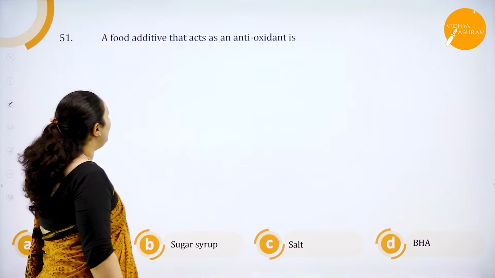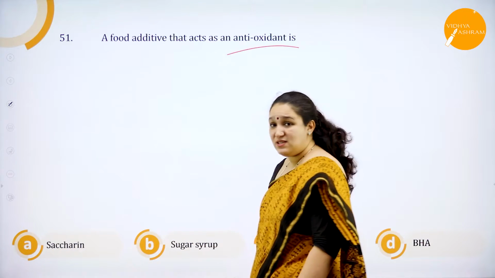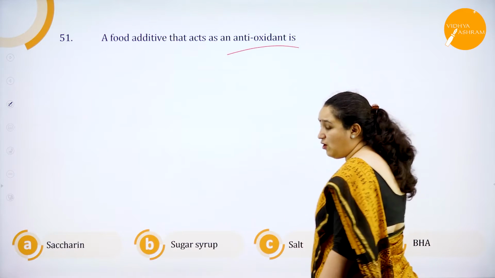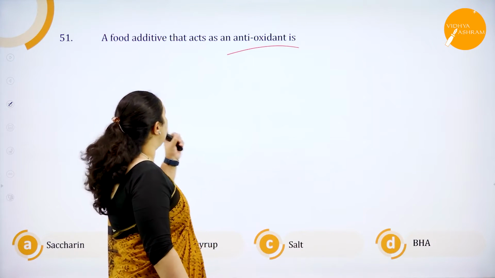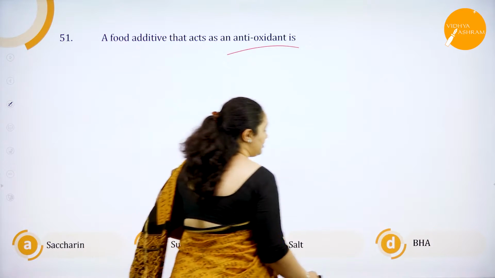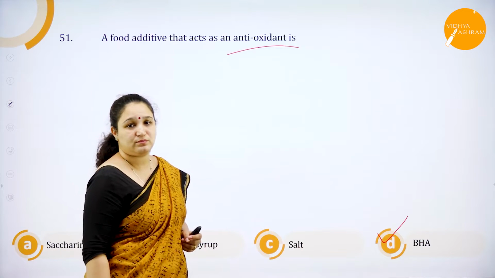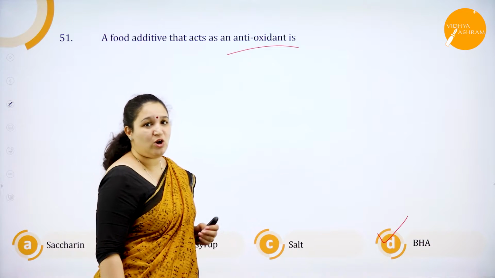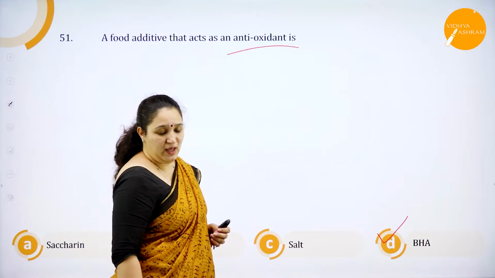Next one, a food additive that can act as an antioxidant. Saccharin is an antioxidant? I don't think so. Sugar syrup and salt, of course they are not antioxidants. Salt is used as a preservative, but they are asking us for a food additive which acts as an antioxidant. It is BHA. Even if you don't know what BHA is, you can still answer this question. What is BHA? It is butylated hydroxyanisole.